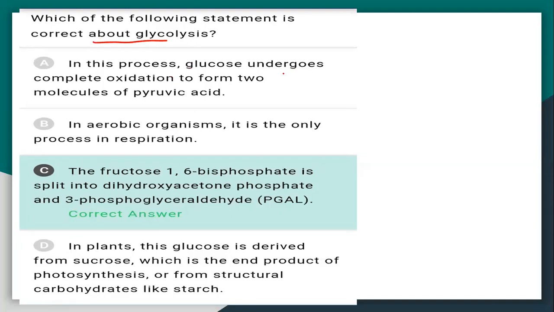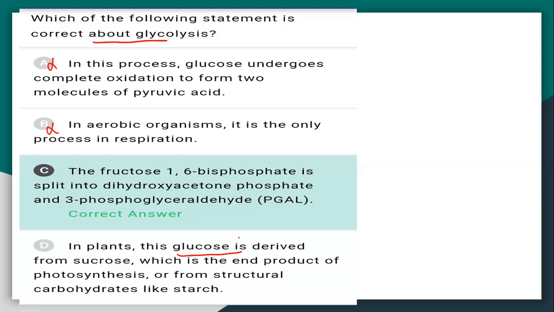In this process, glucose undergoes complete oxidation to form two molecules of pyruvate. Not complete oxidation, because after glycolysis the Krebs cycle and electron transport chain follow in aerobic organisms. So it's not the only process of respiration. In plants, this glucose is derived from sucrose.